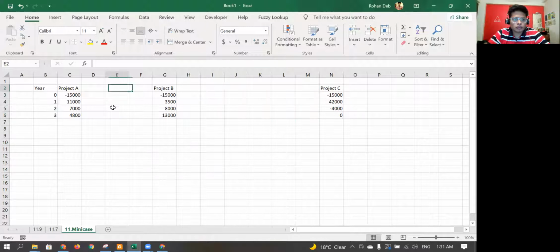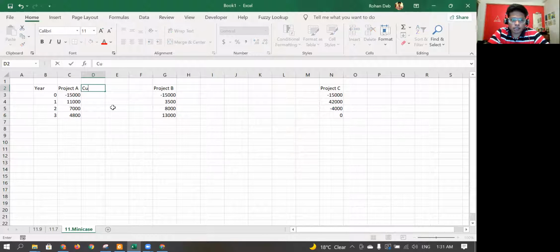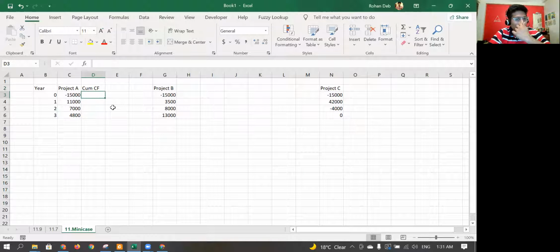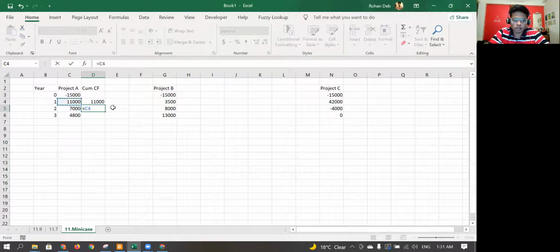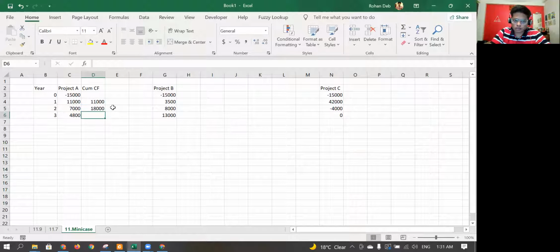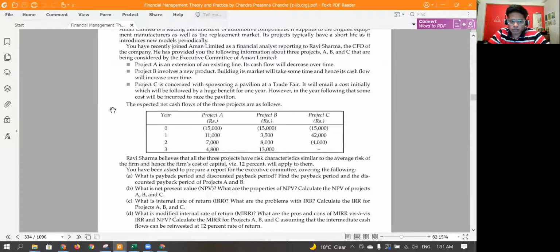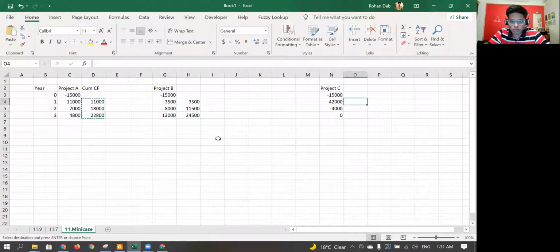For the discounted payback period, I need the cumulative cash flow. Cumulative cash flow for year one will be 11,000. For year two, it will be 11,000 plus 7,000 and so on. Copy this, paste it here and here. I only need this for A and B, so I'm not doing it for C.